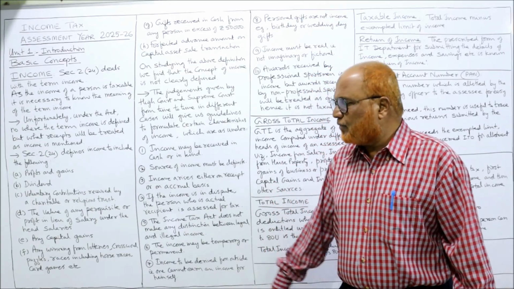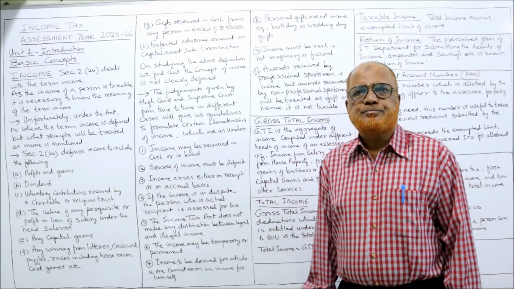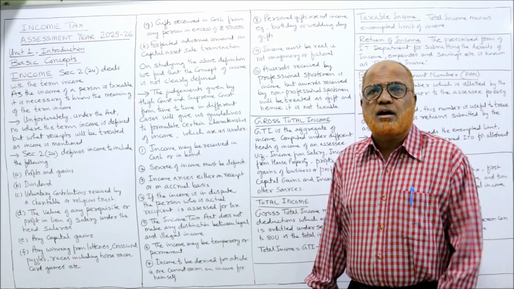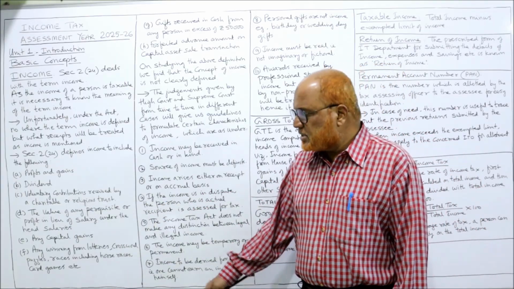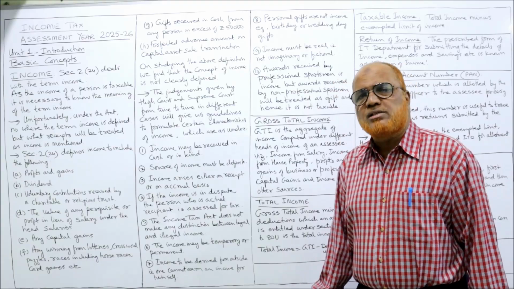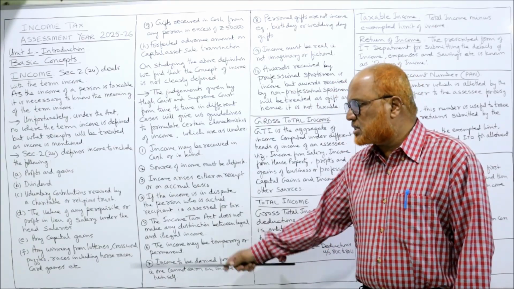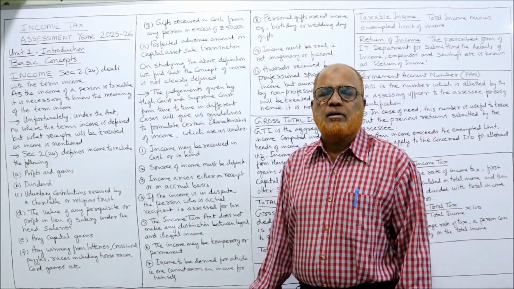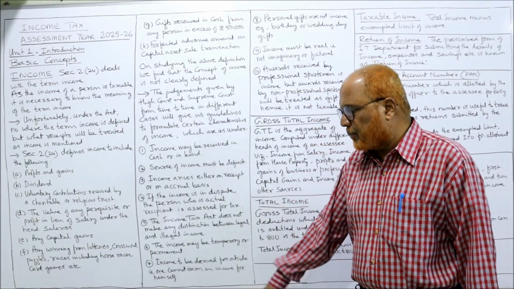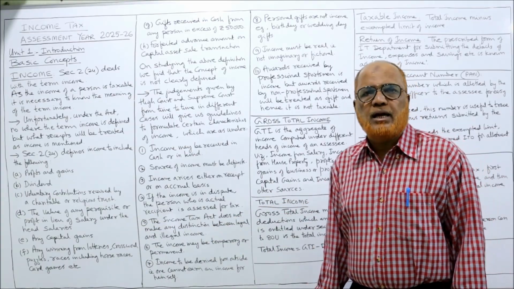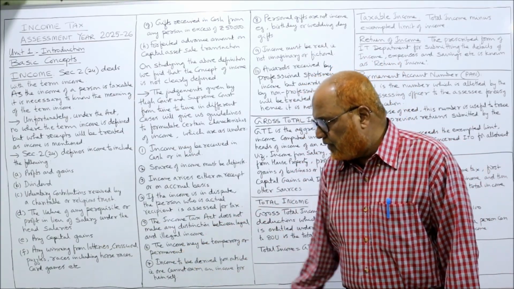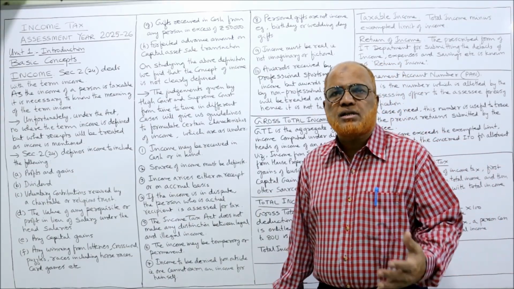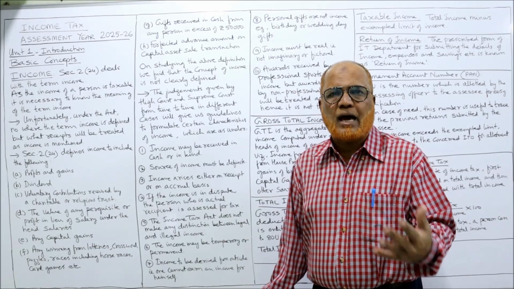So what are the examples of income? Profits and gains: when a business is run, the profits and gains of the business are income. Similarly, dividend receipt is income. Voluntary contributions received by charitable or religious trusts. The value of any perquisite or profit in lieu of salary received by the employee from the employer. Any capital gain. Any winnings from lottery, crossword puzzles, games, horse races or any other race or gambling.